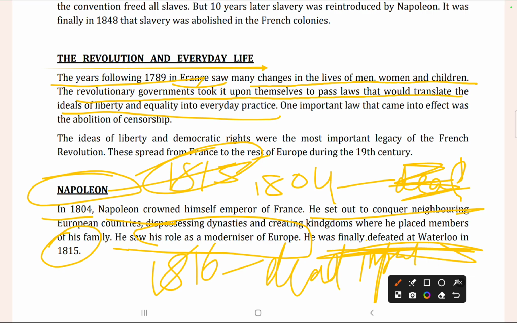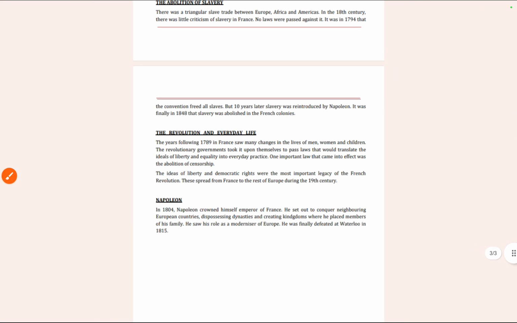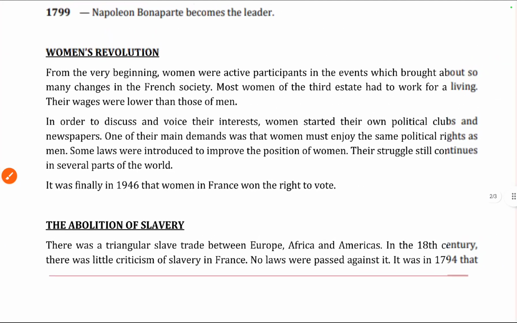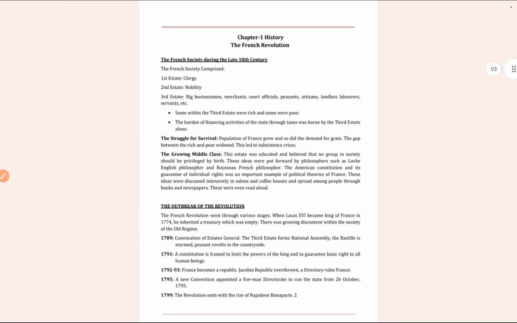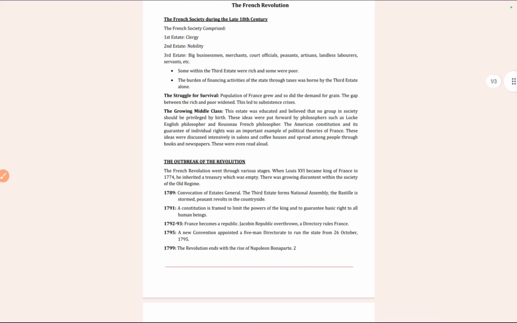तो this was the whole chapter which was all about French Revolution. I'll give the PDF in your description so you can read about the chapter. Thank you.